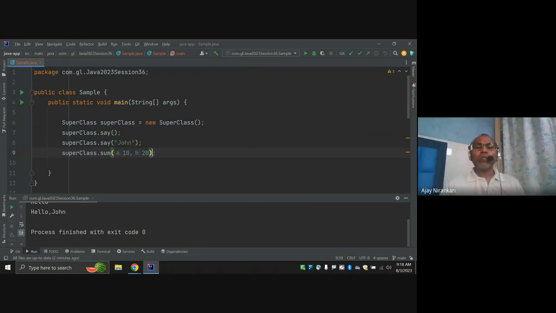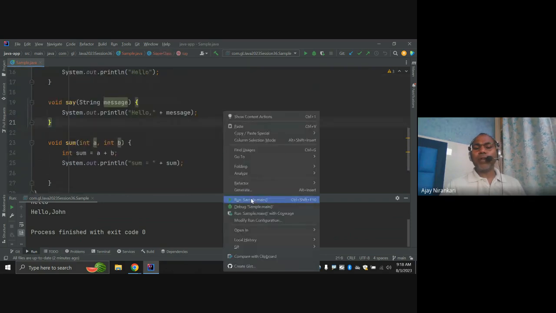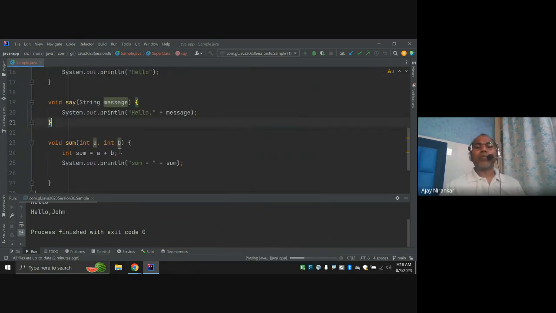So now we have only one method, sum, which returns the sum of the two numbers you pass.